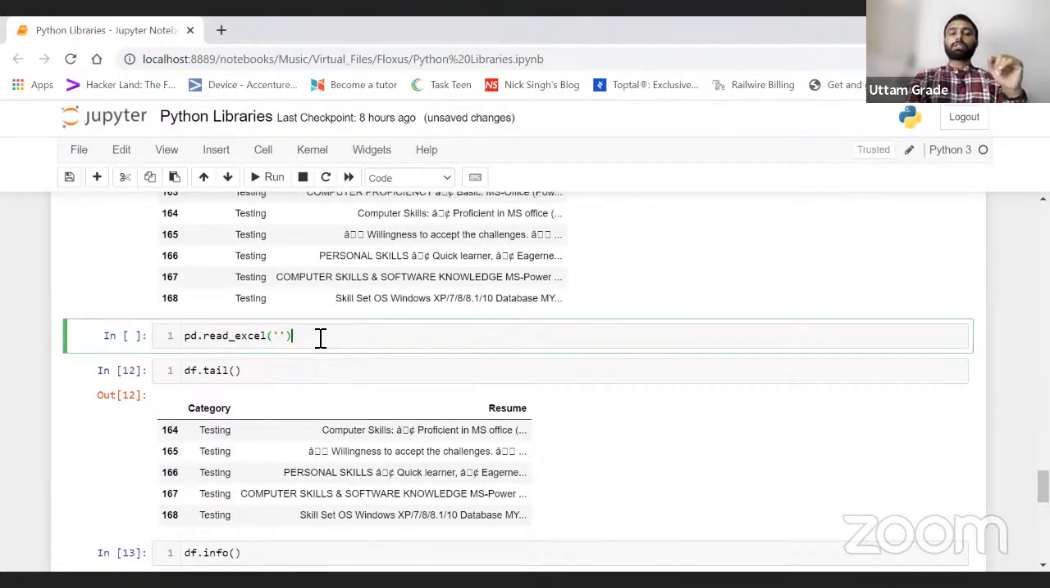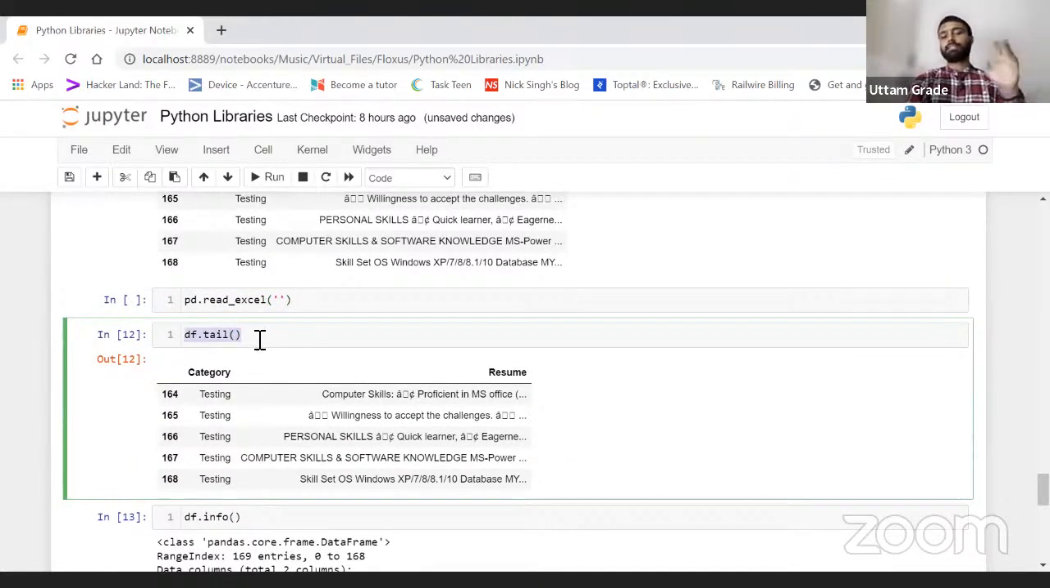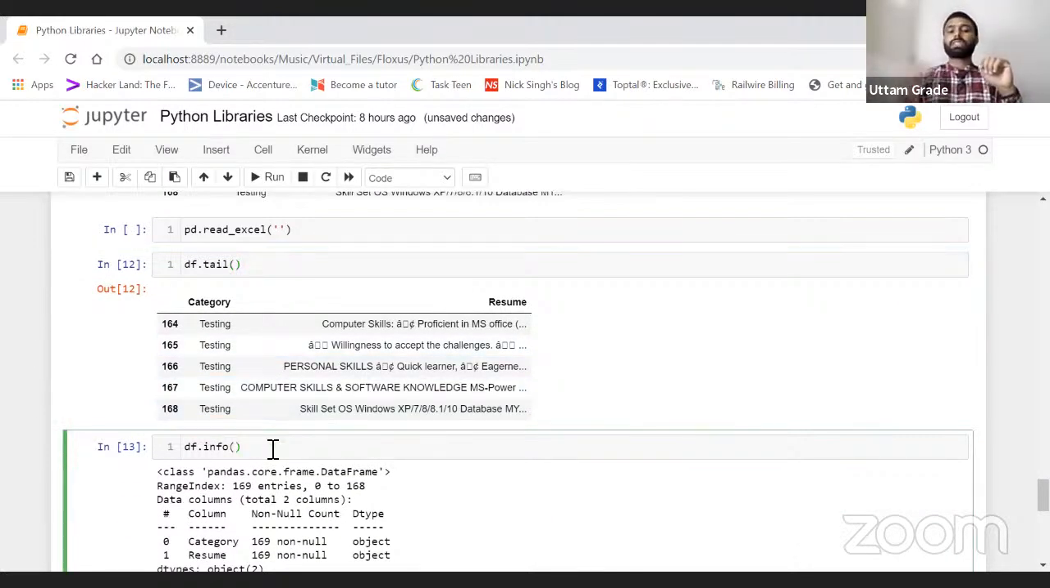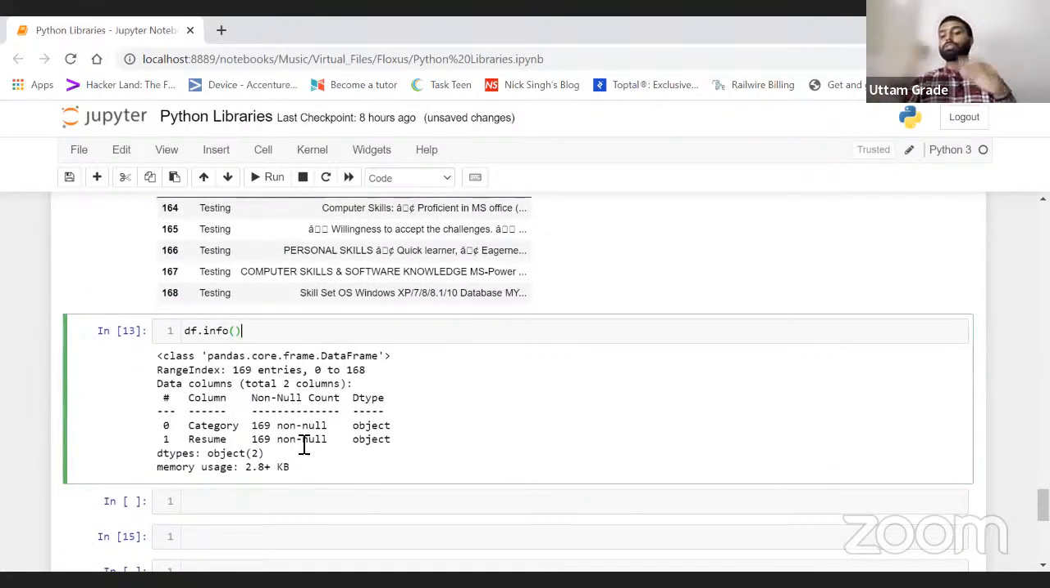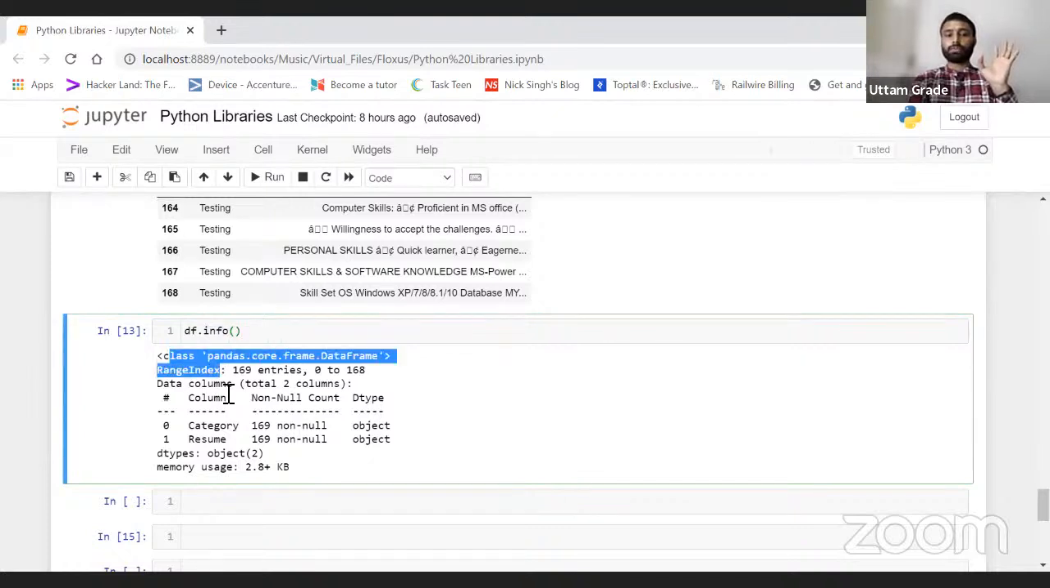So as I told, read_excel if I have. Now df.tail we already discussed. Now df.info. Info is a method which will be used to give you the information of your data. What type of information basically? So see, .info is a method which is showing you the information, okay.